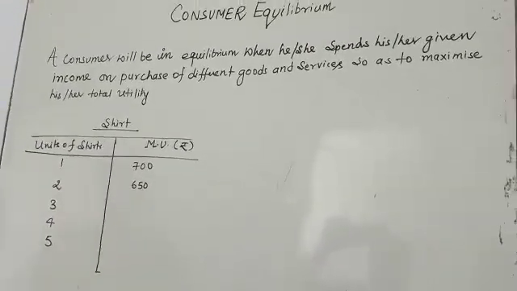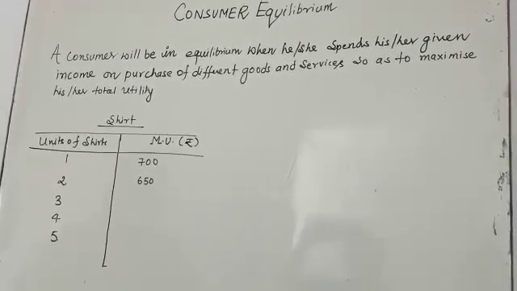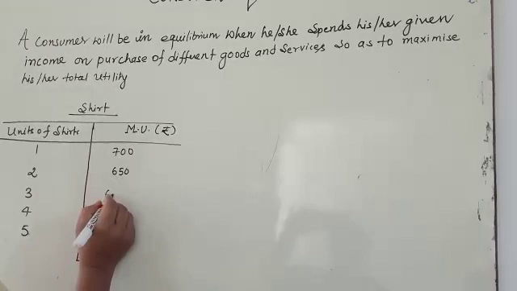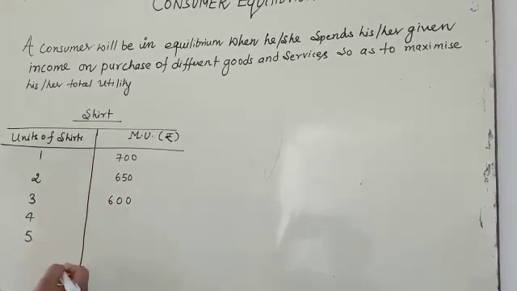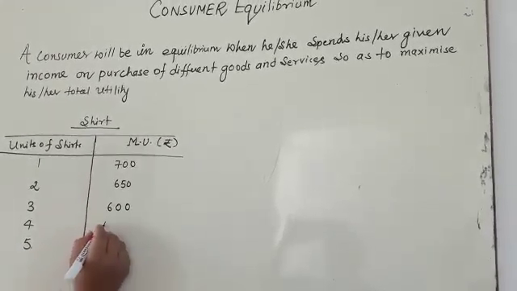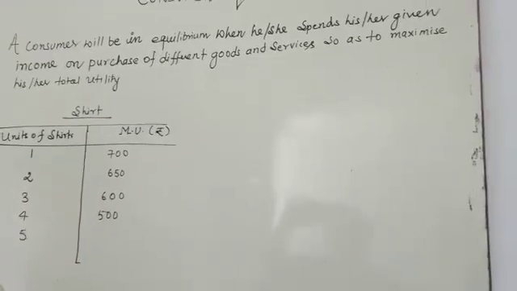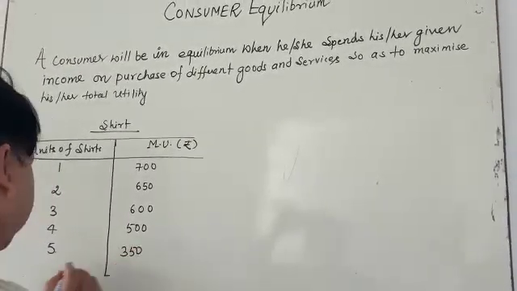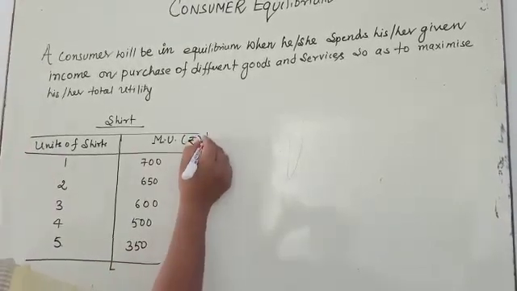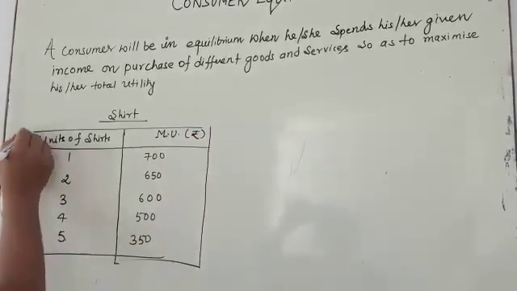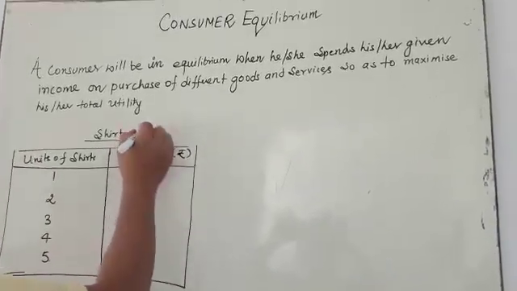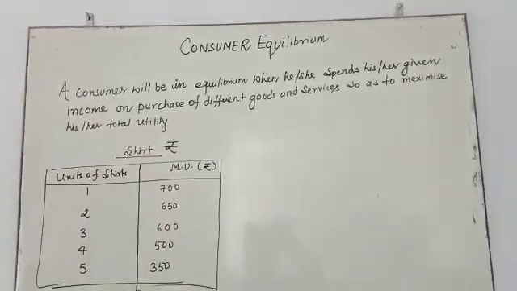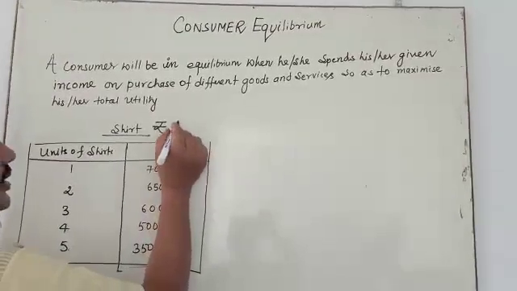The third shirt's marginal utility is 600, the fourth is 500, and the fifth one is 350. This is the situation I am going to explain. The price of the shirt in the market is equal to 600 rupees.